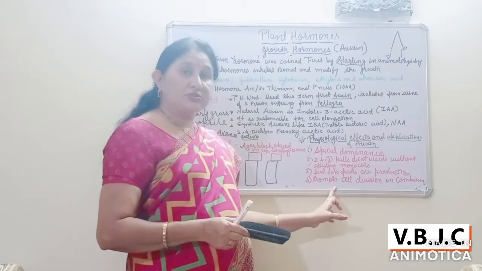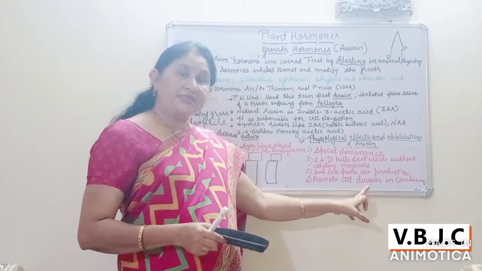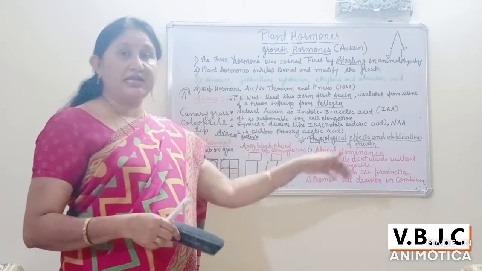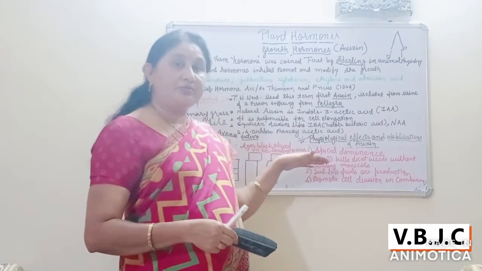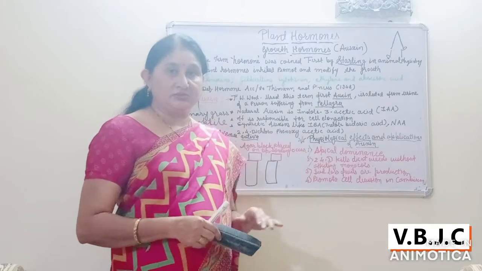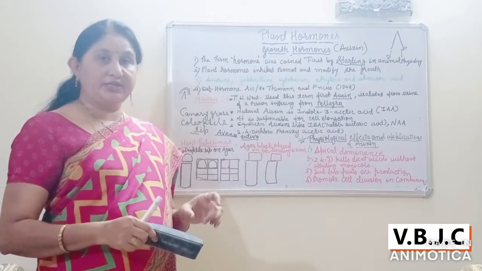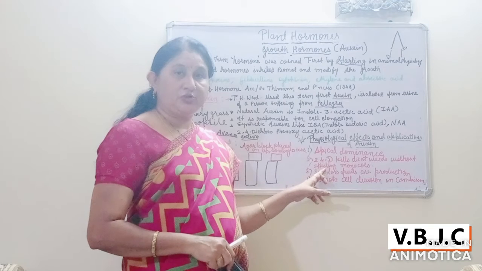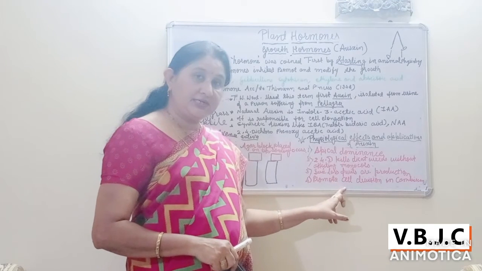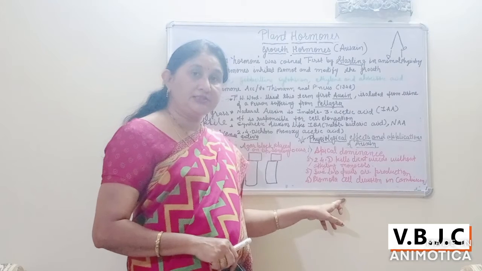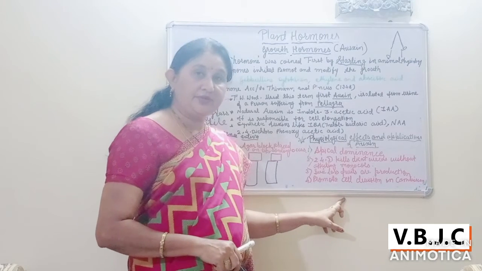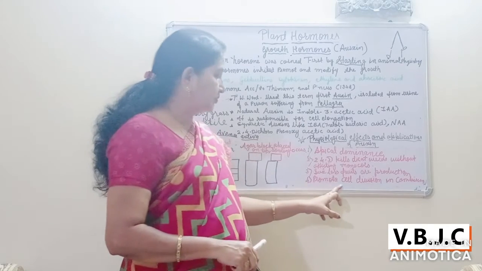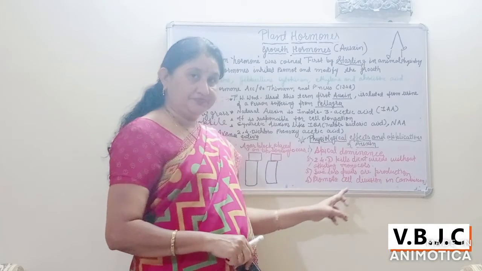Auxin breaks the seed dormancy and also the bud dormancy. It promotes cell division. It increases the rate of respiration also during germination. This happens due to the application of auxin, which breaks the seed dormancy, breaks the bud dormancy, increases the rate of seed germination, and increases the rate of respiration also. It also promotes cell division in the cambium.